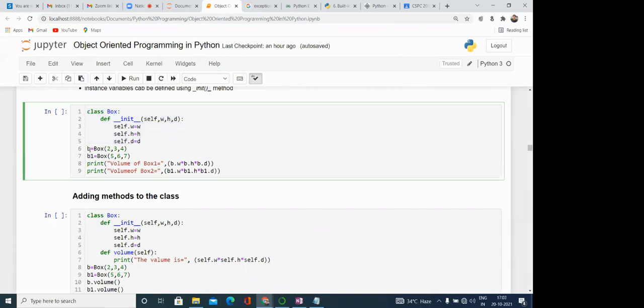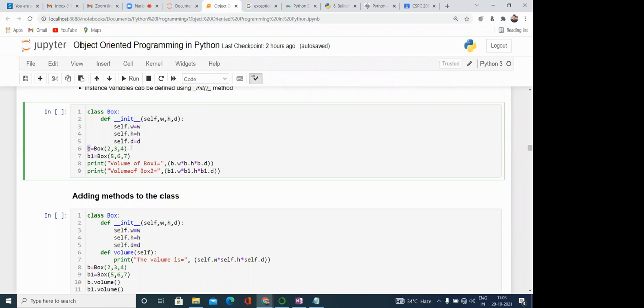So first, we are creating one object: b is equal to Box(2, 3, 4). Because this is the constructor, it is called automatically while we are creating the object. What is happening behind the scenes? A memory location is created, and the reference to that memory location is b. Here we have created 3 instance variables w, h, d, and we are passing the values 2, 3, 4.